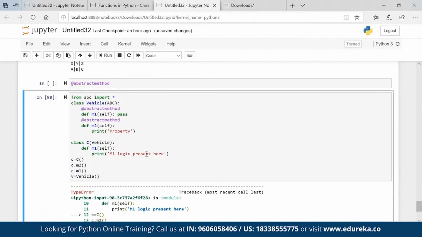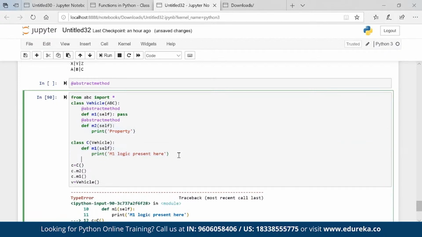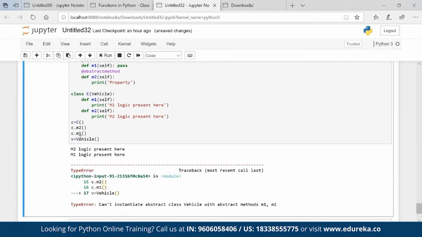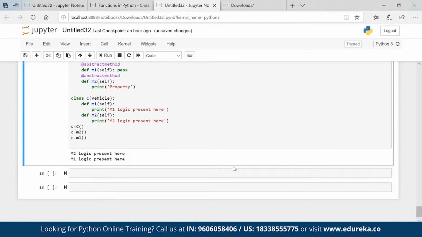So basically what's happening here now is that I am not able to get the m2 property from the parent because m2 is also not properly built. You have to support your parent for creating that property also. Now you can see that we are getting the m1 and m2 logic built.